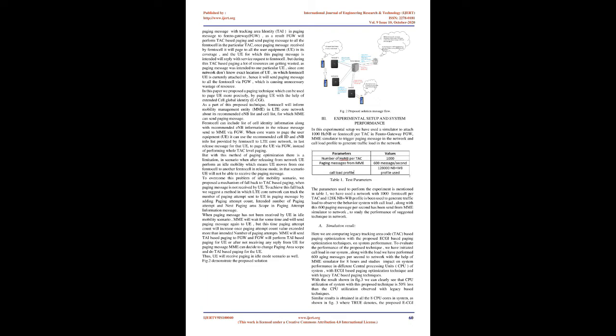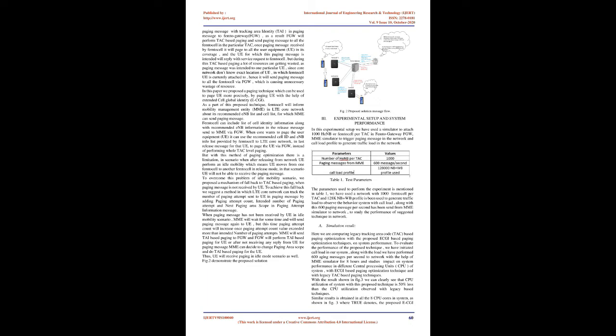Once the paging message is received by the Femtocell, it will page all the user equipment, UE, in its coverage, and the UE for which this paging message is intended will reply with a service request to the Femtocell. But during this TAC-based paging a lot of resources are getting wasted, as the paging message was intended for one particular UE. Since the core network doesn't know the exact location of the UE, in which Femtocell the UE is currently attached, it will send the paging message to all the Femtocells via FGW, which is causing unnecessary wastage of resources. In this paper we propose a paging technique which can be used to page the UE more precisely, by paging the UE with the help of extended cell global identity, ECGI.